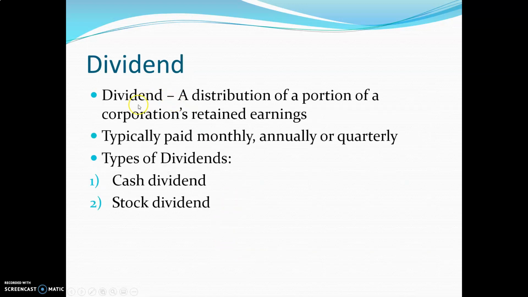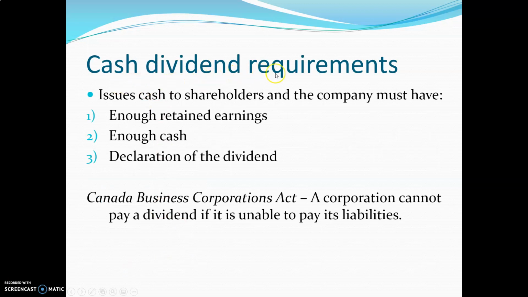So what exactly is a dividend? It's a distribution of a portion of a corporation's retained earnings, typically paid out monthly, annually, or quarterly. So types of dividends could be a cash dividend, which is obviously cash, and the second one could be a stock dividend. Both have different characteristics to them. Some people want to have a cash dividend because they want the cash and they can go spend it wherever they want. The stock dividend could be nice if you want to try and keep your ownership in the company and you wanted to see it grow with it, and you don't have to pay for the actual trade of that transaction.